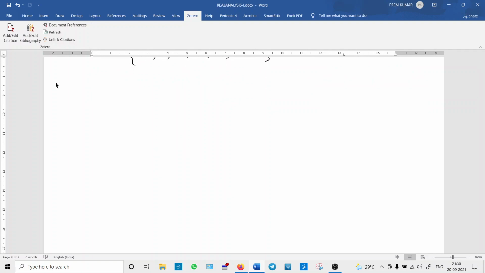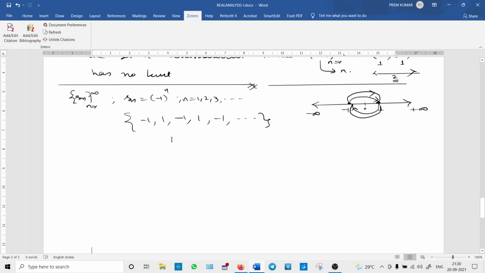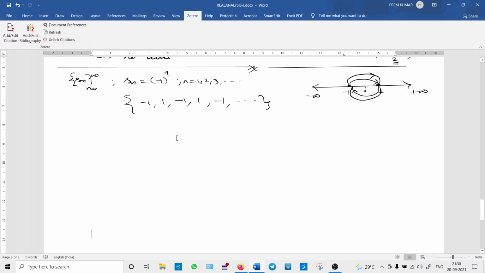Now, again, a contrapositive method. This sequence definitely has no limit. It is not approaching a particular real number when n is large. Always I use the words when n is large. In the beginning stage, the sequence elements are very far away from the particular real number L, the limit.